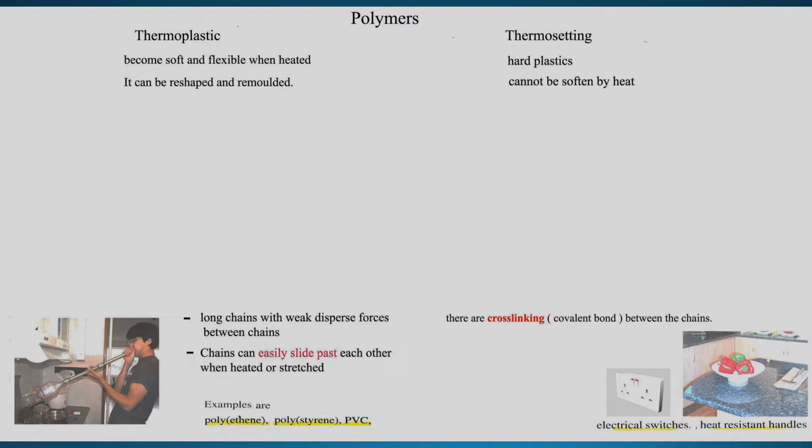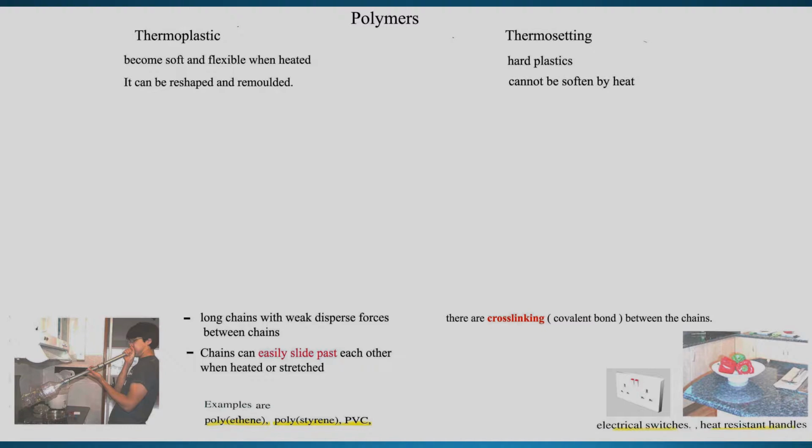They are made of long chains with weak dispersion force between chains, so they can easily slide past each other when you heat. As you see, this boy tried to blow up a bottle and put it over the stove to heat it to reshape it into a ball.